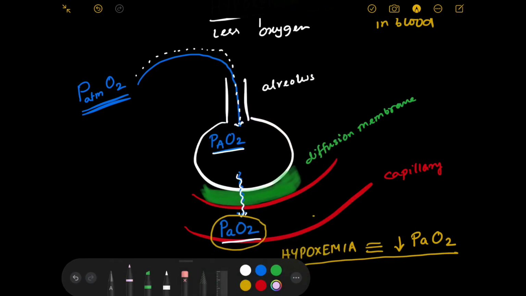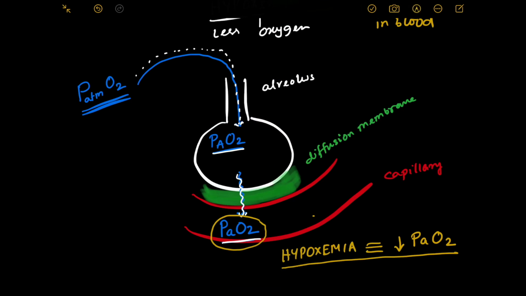Suppose we have less amount of oxygen in the atmosphere. Then less amount of oxygen will enter the lungs. If less oxygen enters the lungs, then less oxygen will be available in the alveolus. If in the alveolus we have less oxygen available, then very little oxygen will cross the diffusion membrane, and as very little oxygen crosses the diffusion membrane, the amount of oxygen in the blood will also be less.